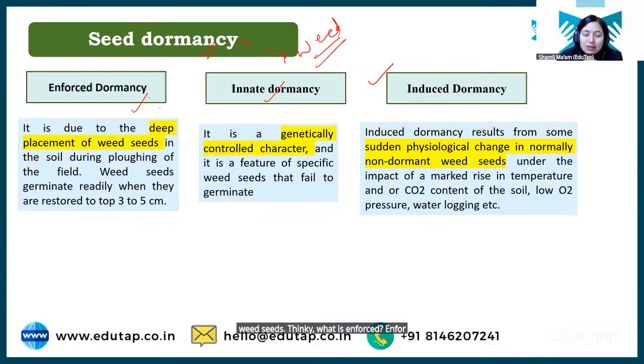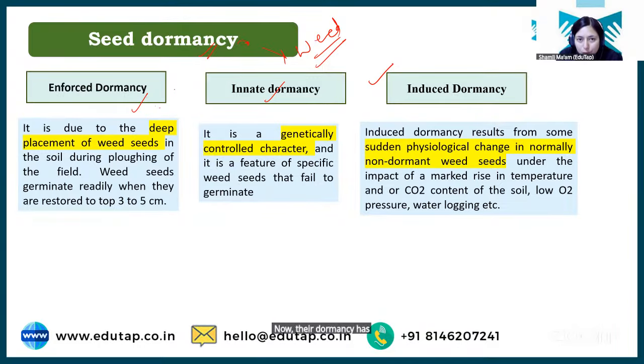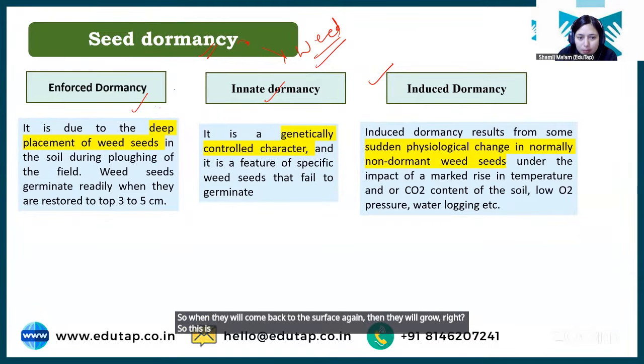Enforced is basically sometimes due to tillage, you have placed these weed seeds deep inside the soil, right? Now that dormancy has been enforced there. डीप प्लेसमेंट की वजह से क्या हो गया है, अब वो सीड्स जो हैं वीट सीड्स हैं, they will not be able to grow. So when they come back to the surface again, then they will grow, right? So this is enforced dormancy.